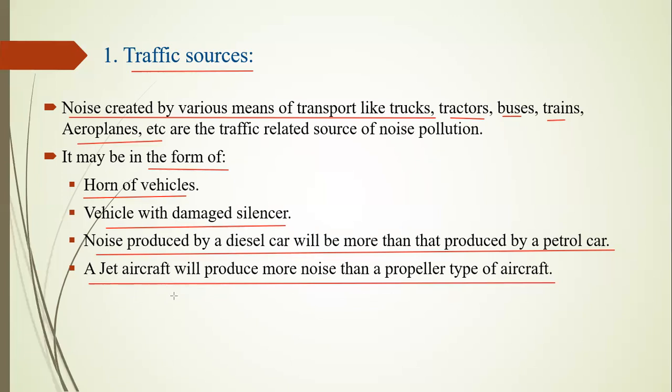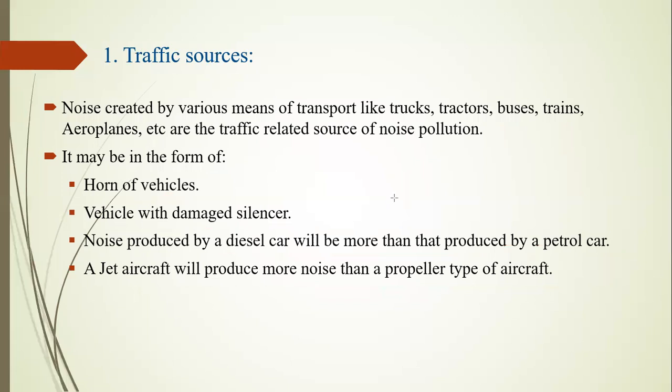The noise produced by a jet aircraft can be heard up to 3 to 4 kilometers. That is heavy noise because of the heavy speed required to run in the atmosphere, so it creates heavy noise pollution.